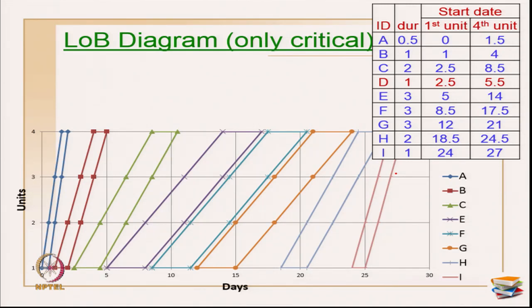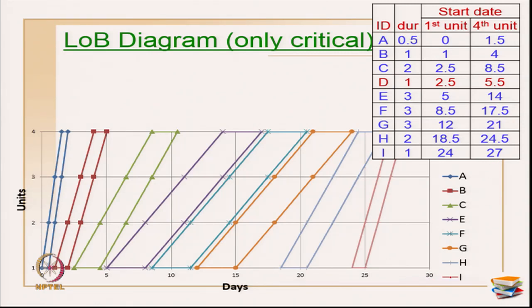Now I am going to plot the LOB diagram. Only for critical activities I am plotting right now. D is the non-critical activity which we have identified earlier, and which is also very clear with the duration. So, I am not showing it right now, there is a purpose behind, I will show it later. On the y axis I am having the number of units: 1, 2, 3, 4 units, 4 classrooms. X axis I am keeping days and the duration is 27. So, I am having a unit till 30.